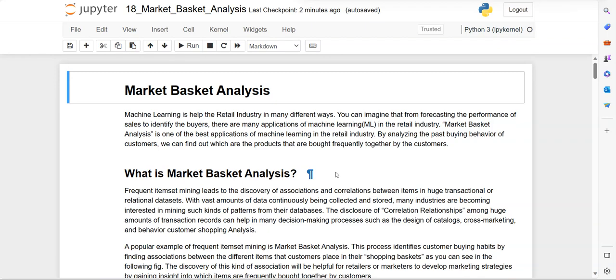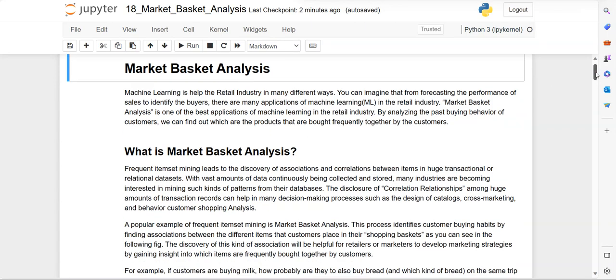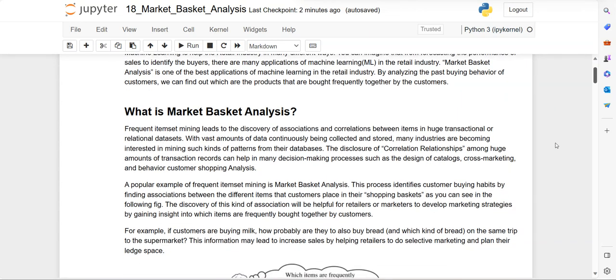It is dependent on frequent item mining. So what is frequent item mining? Frequent item mining leads to the discovery of associations and correlations between the items. Whenever a customer visits the shopping market, he performs various transactions, and within the basket he can have items. Here the analysis is which items are bought by the customer frequently.